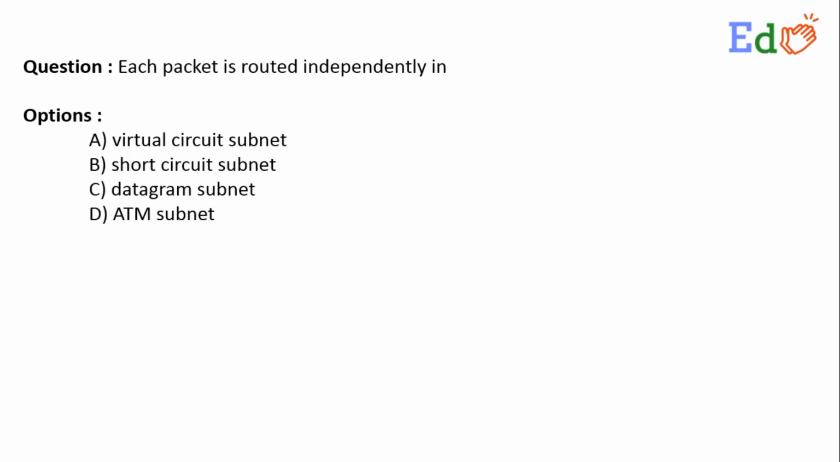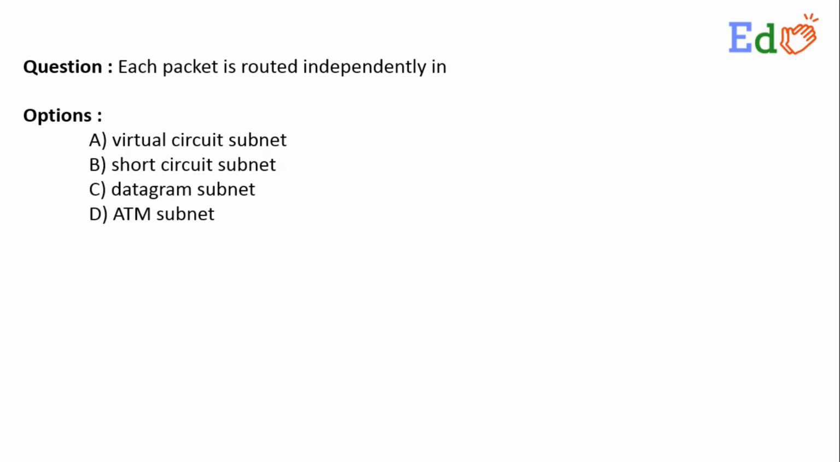So we know that a subnet is nothing but one broadcast area where two computers, two nodes residing in the same subnet, if they want to communicate through some packet exchange, in that case we don't require any kind of router, so they can do the communication directly. That same broadcast area is considered a subnet. So the question here is: for each and every packet to be routed independently, in which kind of subnet? Virtual circuit subnet, short circuit subnet, datagram subnet, or ATM subnet?